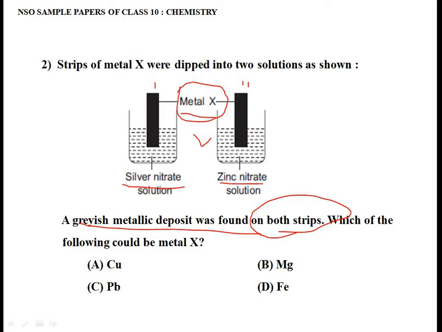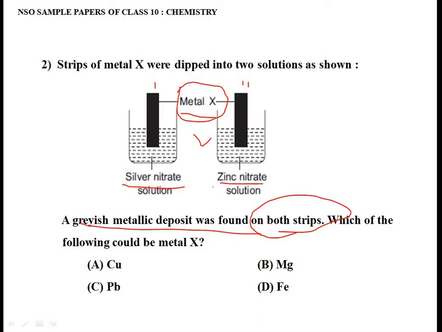Is copper more reactive than both silver and zinc? No, correct? Copper is not more reactive than zinc. So this is not the correct option. Now let's see B. B says magnesium. Is magnesium more reactive than silver and zinc? Yes, correct.